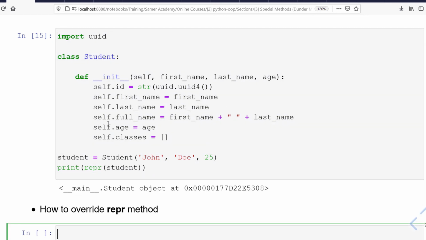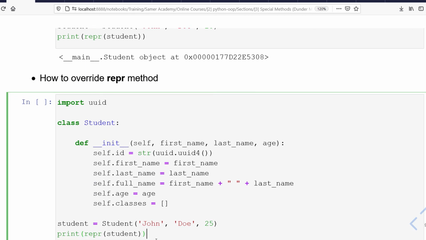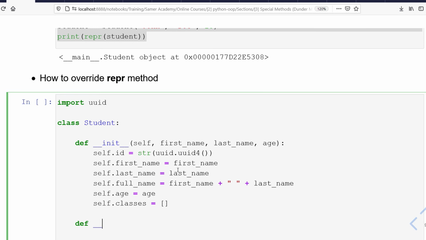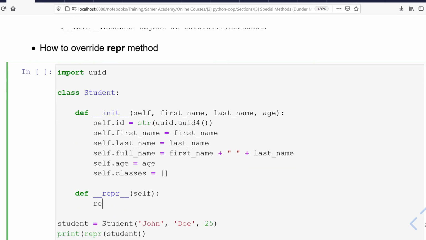So I'll open a new cell, paste this code, and come to here. Then, how to override is quite easy. All I have to say is def __repr__(self), and then I have to return a string. But this string should be a machine-readable string. So for this reason, we override this __repr__ in order to generate a machine-readable string. What I mean by this, let me show you.